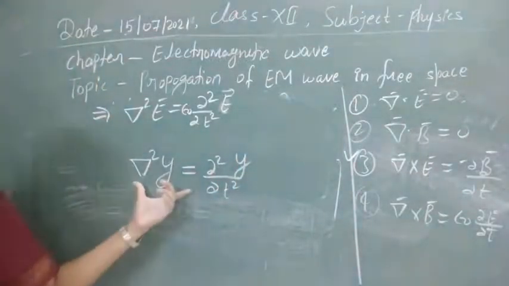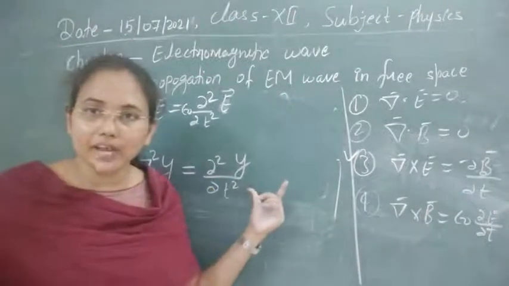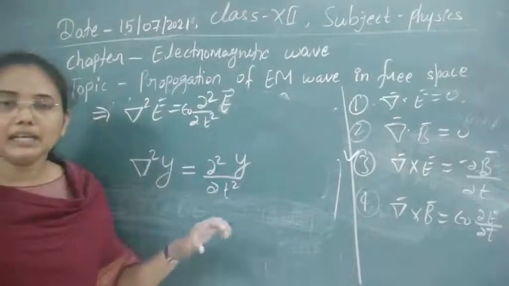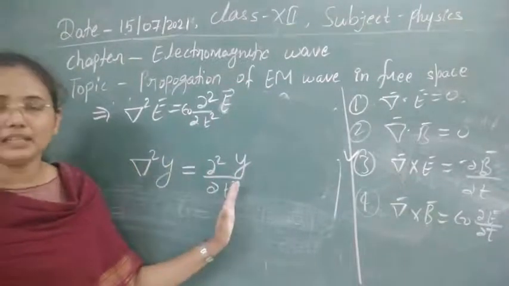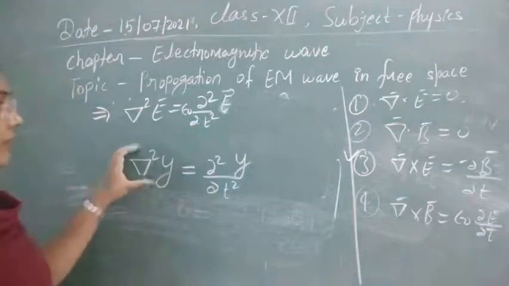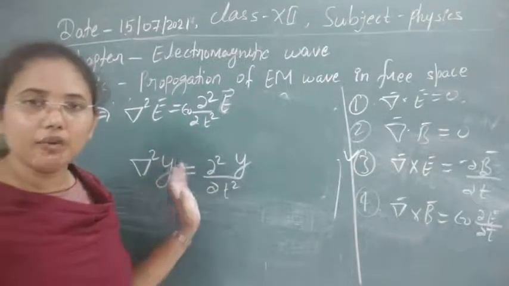So this is the equation through which we represent any wave. Whenever the wave is moving, its displacement at time t can be calculated by this formula, which connects the space derivatives with the time derivative.